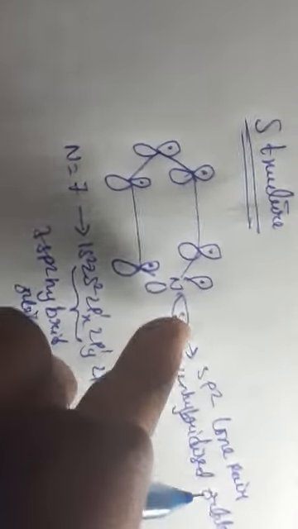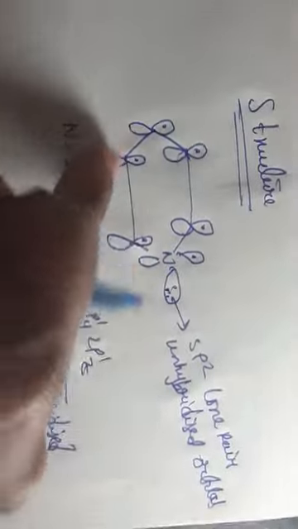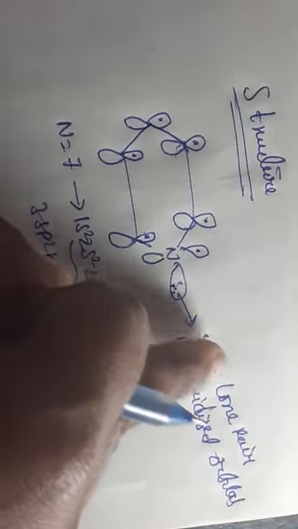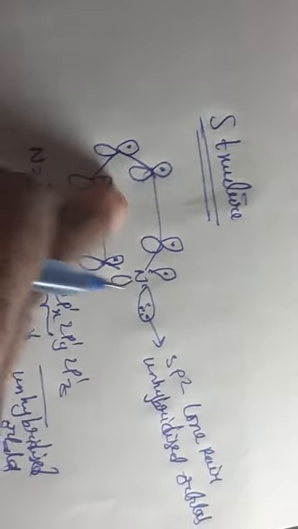Means up to now for furan, thiophene, pyrrole, the lone pair of electrons are participating in the bond. But coming to here, nitrogen having lone pair, it is not participating in bond formation. Why?